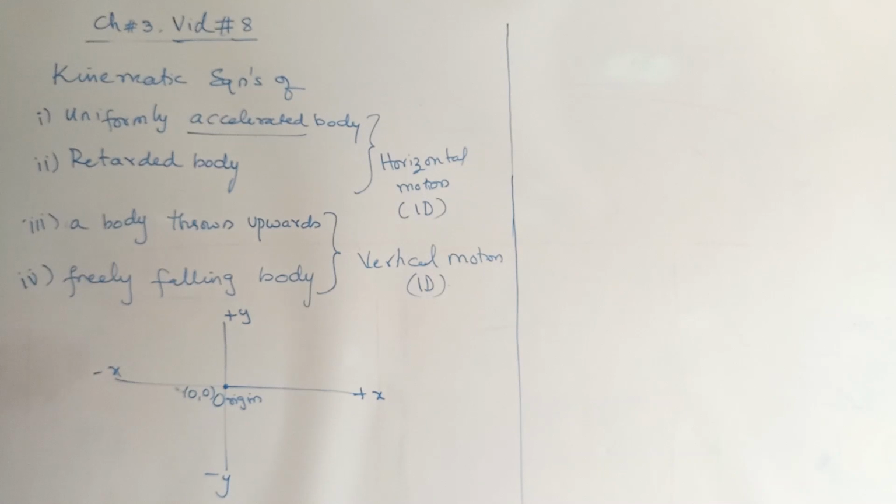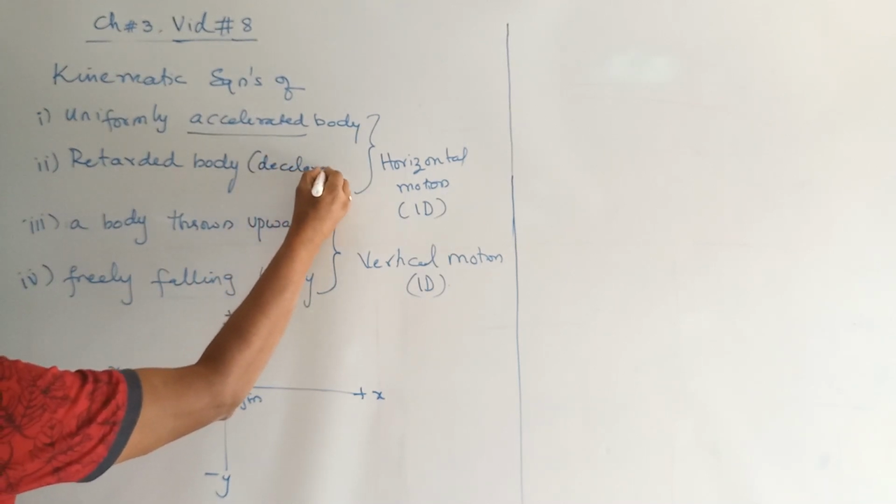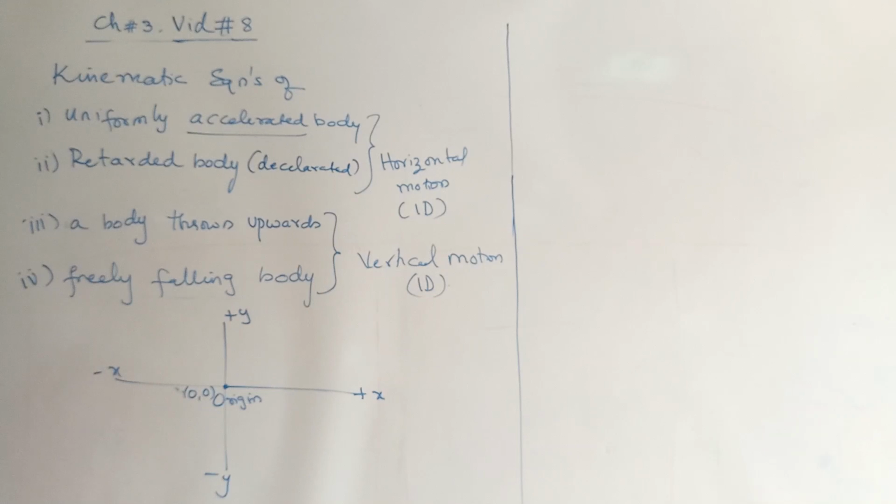In this video, we shall now see the kinematic equations for a retarded body. What is a retarded body? A decelerated body means negative acceleration. The body slows down. There are two possibilities for any kind of motion. It starts from rest, increases its velocity, and comes back to rest after some time.